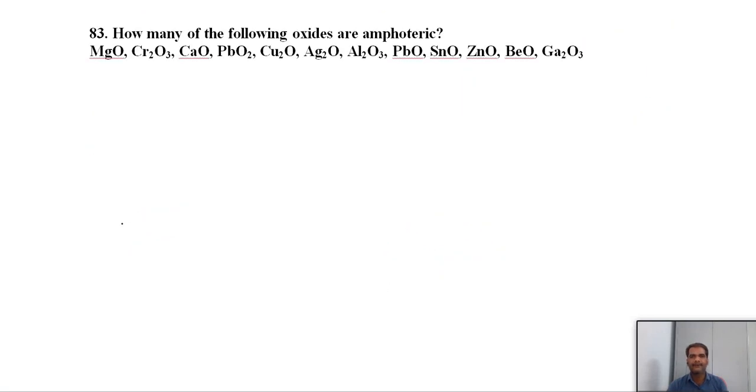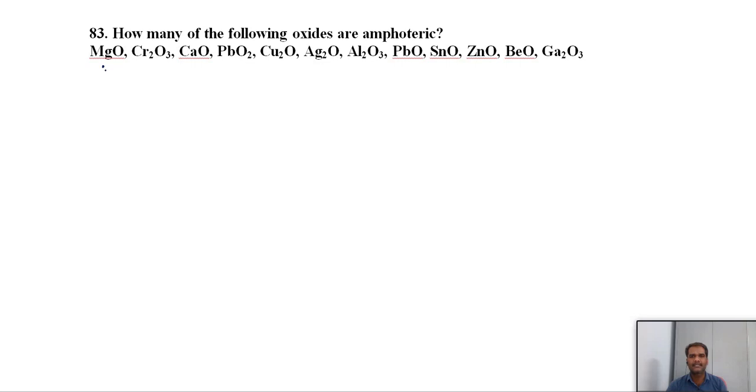Next, how many of the following oxides are amphoteric? This is commonly asked. Amphoteric oxides have many questions related to the oxygen family. It can be asked as single correct, multi correct, or integer type. They may give 4 options and ask which is amphoteric, or ask how many out of the 4 options are amphoteric, like this integer. Anyhow, if you remember amphoteric oxides together, you can write the answer very easily.